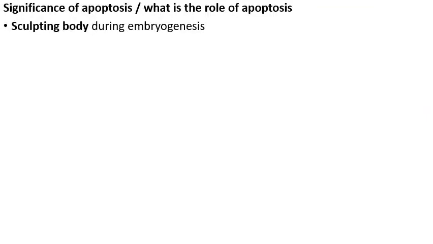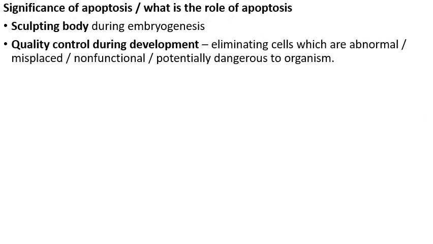Next important role played by apoptosis is quality control during development. That is, it eliminates the cells which are abnormal, misplaced, non-functional, and which are potentially dangerous to the organism.